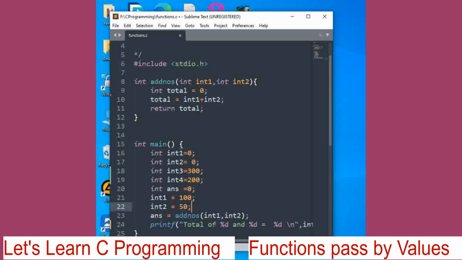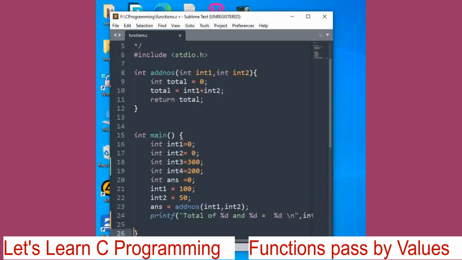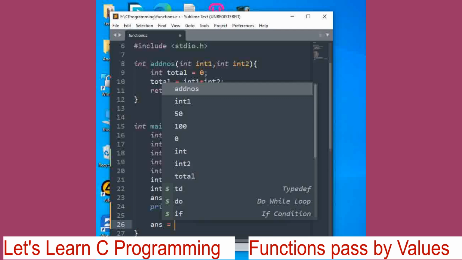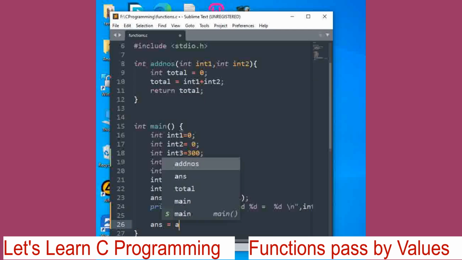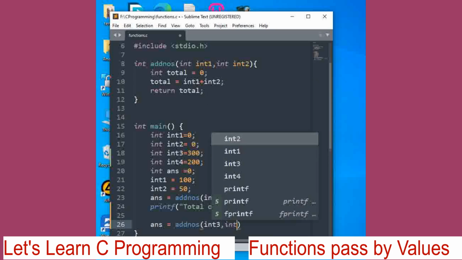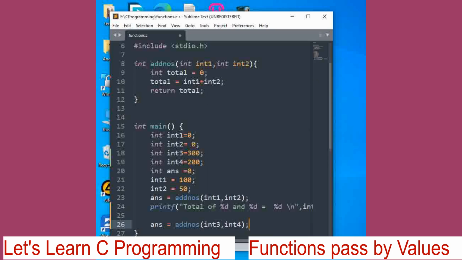Now we will try to call the add numbers with these two numbers, right? Now here answer is equal to, we can use the same variable for answer, add numbers with int3 and int4, right? Now let us print the variable values here.